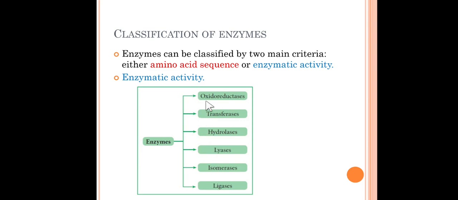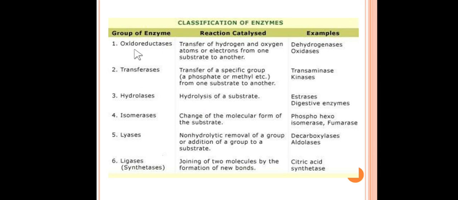So friends, as their names suggest, their working depends on the same kind of nomenclature. Let's see the function of each type of enzyme. The first one is oxidoreductase. This type of enzyme transfers hydrogen or oxygen atoms or electrons from one substrate to another. That means they are helpful in oxidation and reduction reactions of biological substrates. Examples are dehydrogenase and oxidase.